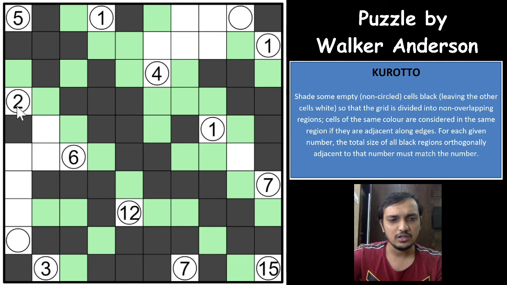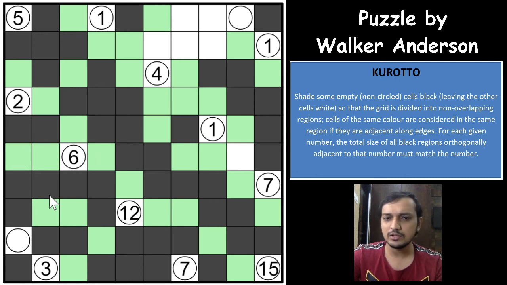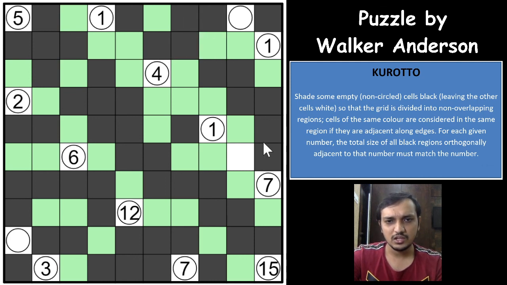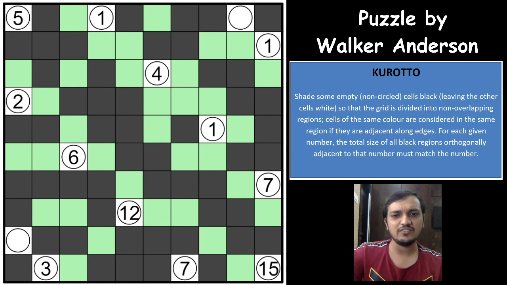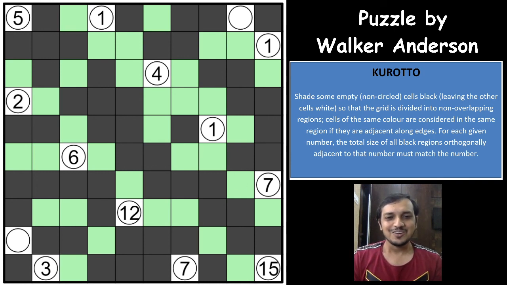shaded cell here. So this shaded cell will either continue towards the right or towards the bottom, and will make this cell unshaded. And for the 6 to be continued, it will have 6 shaded cells and it can continue only this way. So we have done the 2 and the 6 as well. The 4 can be fulfilled this way, which means that the 7 can be fulfilled by having one shaded cell here, and with that we complete this gorgeous Kuroto puzzle.